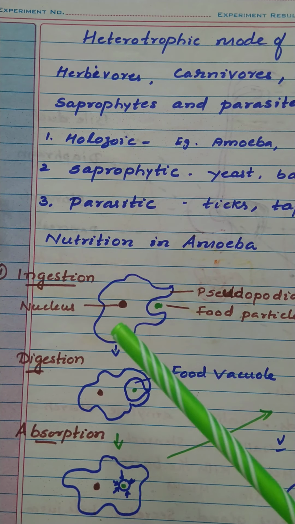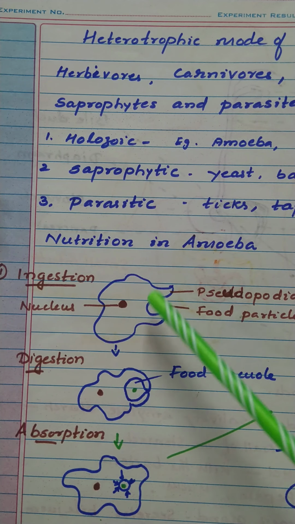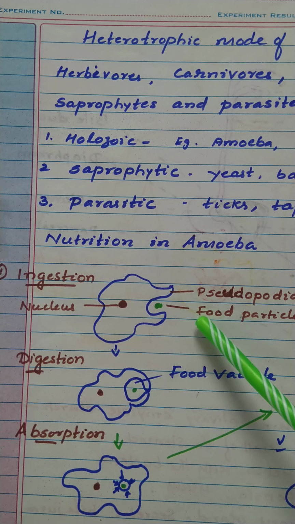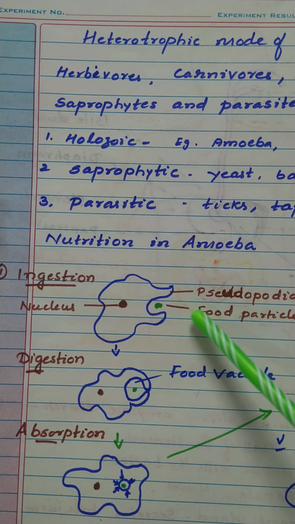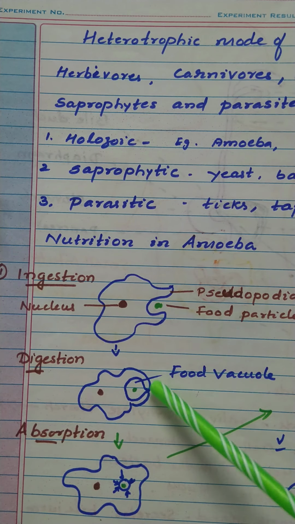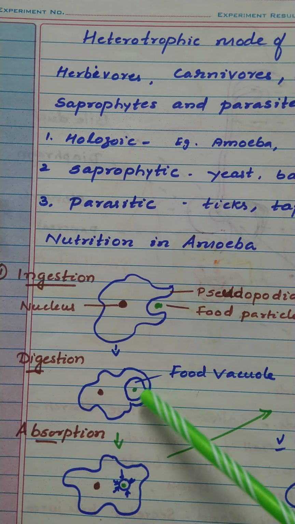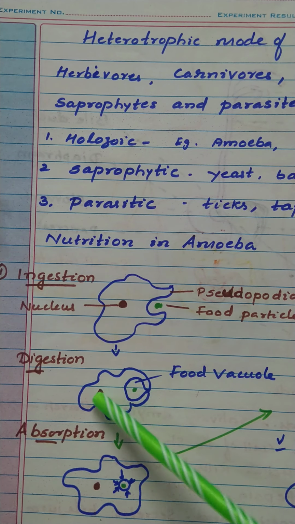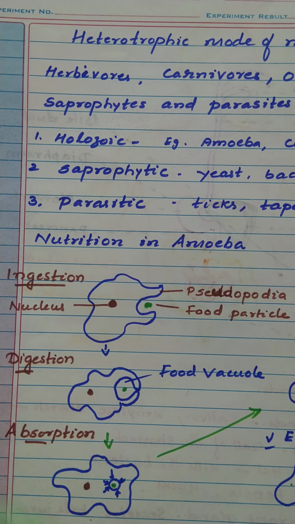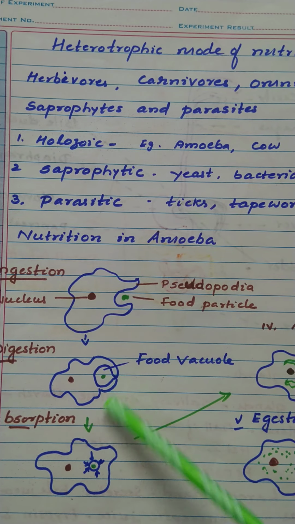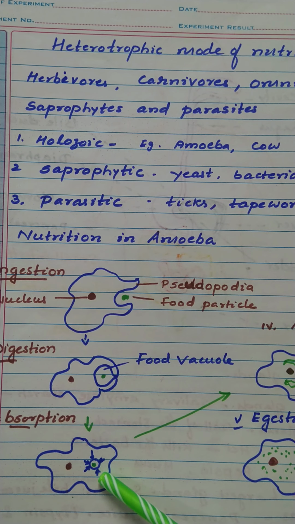Here, amoeba engulfs the food when it comes in contact with the cell surface. The pseudopodia fuse over the food particle to form a food vacuole. So the food vacuole is formed. Then inside the food vacuole, food is converted into liquid form which is readily absorbed by the cytoplasm.